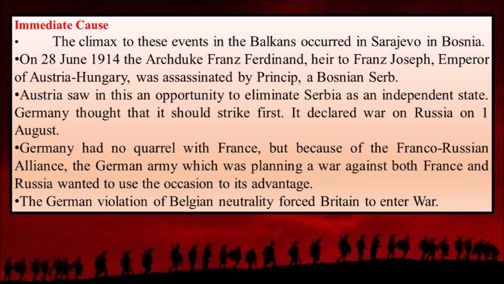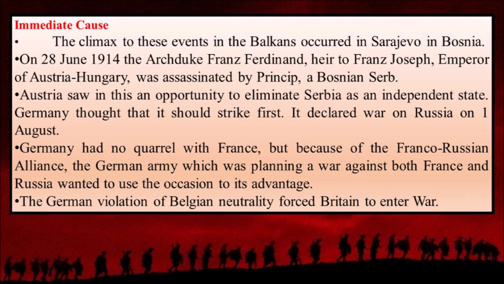Immediate cause. Now let us see what was the immediate cause for the outbreak of the First World War. Already we have seen many causes, that is the reasons for the outbreak of the First World War, and this is the immediate cause. That is, after this incident, the First World War broke out immediately. So it is said to be the immediate cause. The climax of these events in the Balkans occurred in a place called Sarajevo in Bosnia.